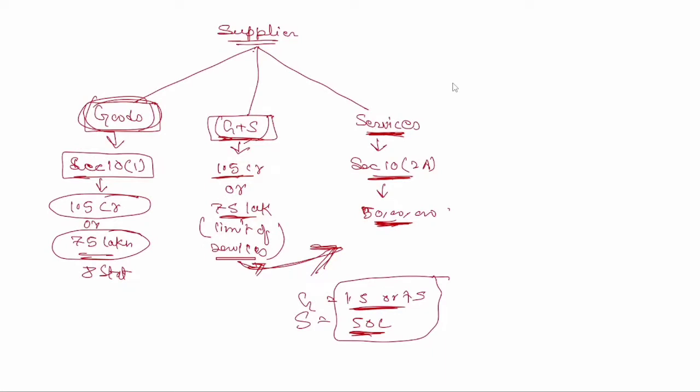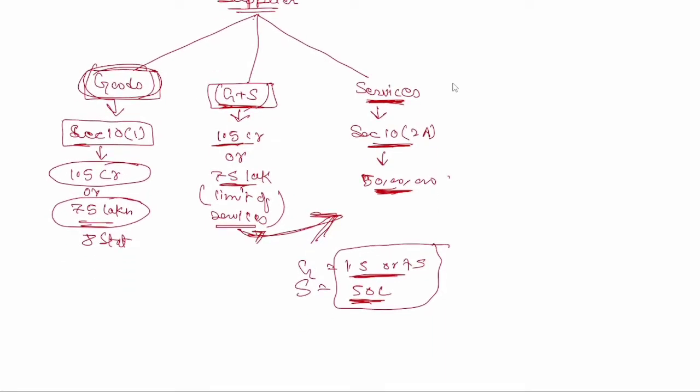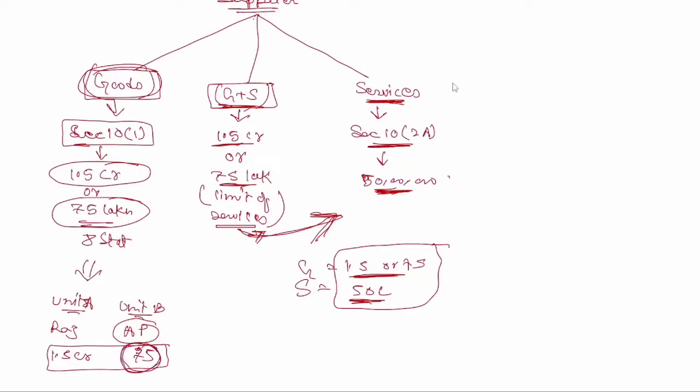If you remember, last day I told you that whatever is lower will always prevail. Suppose you have unit A registered in Rajasthan and unit B registered in Arunachal Pradesh. We know that this has a limit of 75 lakh and this has a limit of 1.5 crore. What will prevail? You need to check in aggregate of 75 lakh. If you cross 75 lakh, though your Rajasthan unit has a limit of this, it gets nullified due to this 75 lakh. So a similar provision will apply here.